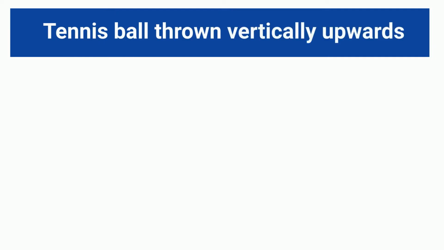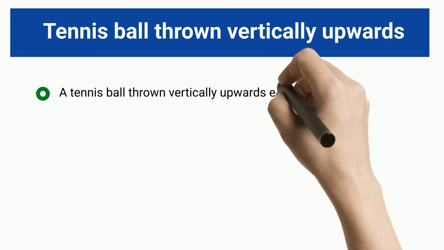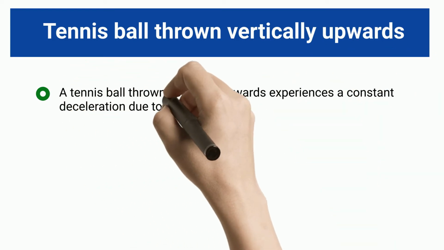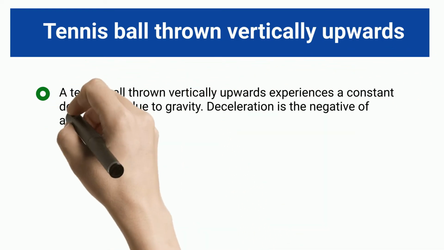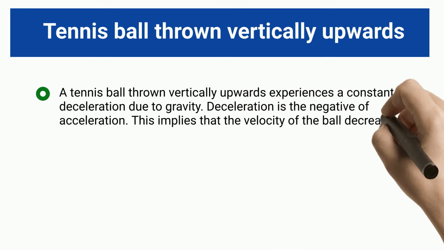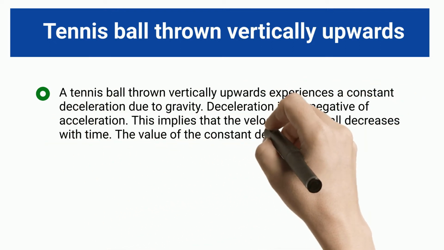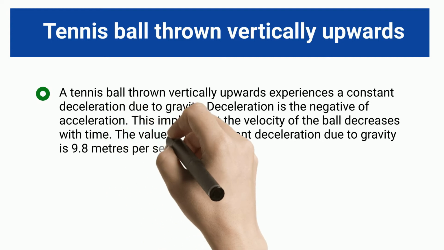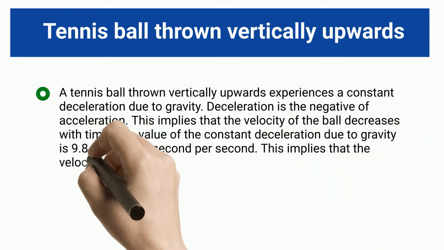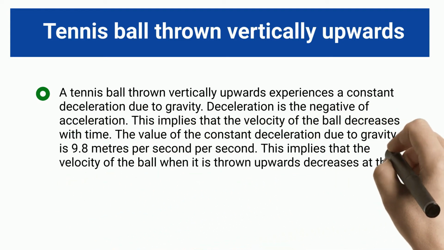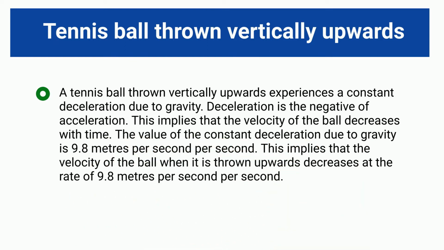Tennis ball thrown vertically upwards. A tennis ball thrown vertically upwards experiences a constant deceleration due to gravity. Deceleration is the negative of acceleration. This implies that the velocity of the ball decreases with time. The value of the constant deceleration due to gravity is 9.8 meters per second squared. This implies that the velocity of the ball, when it is thrown upwards, decreases at the rate of 9.8 meters per second.